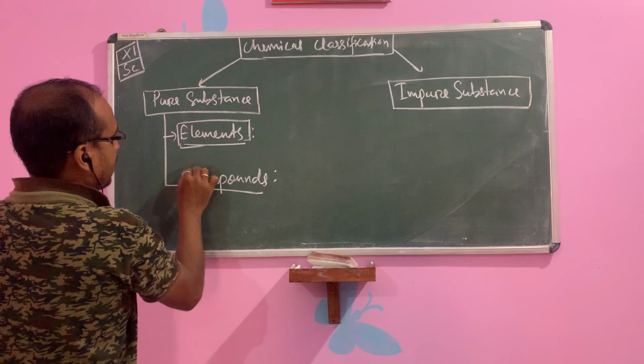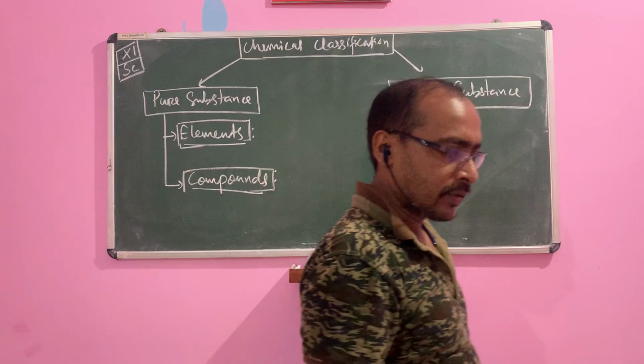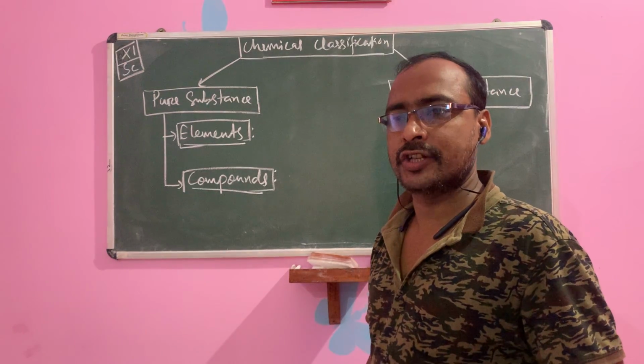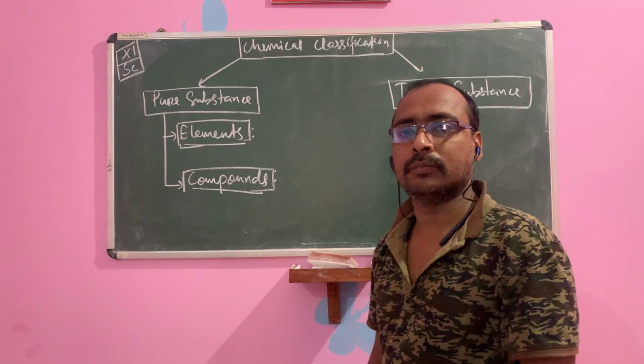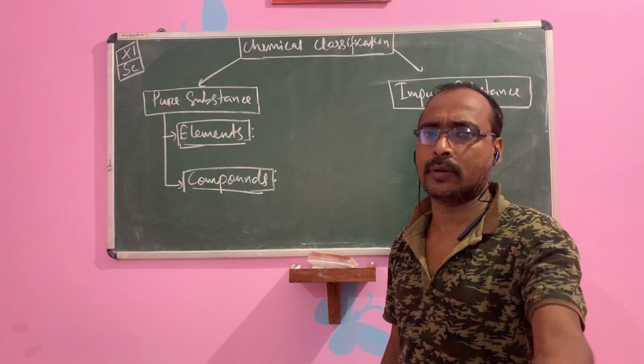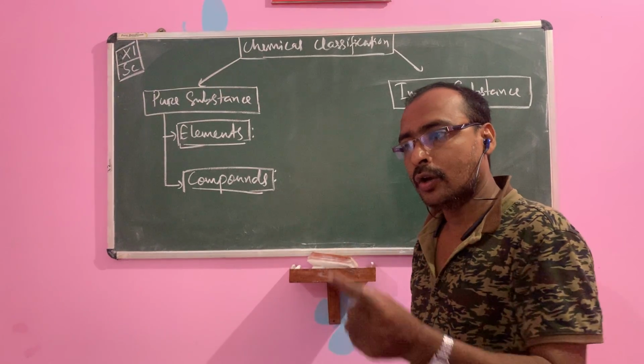Again, elements. You know what are the elements, what we mean by the elements. Elements are the pure substance of matter which consists of only one particular type of atom. Suppose for example, previously I gave the example of gold. That gold consists of only one type of atom, the gold atom.